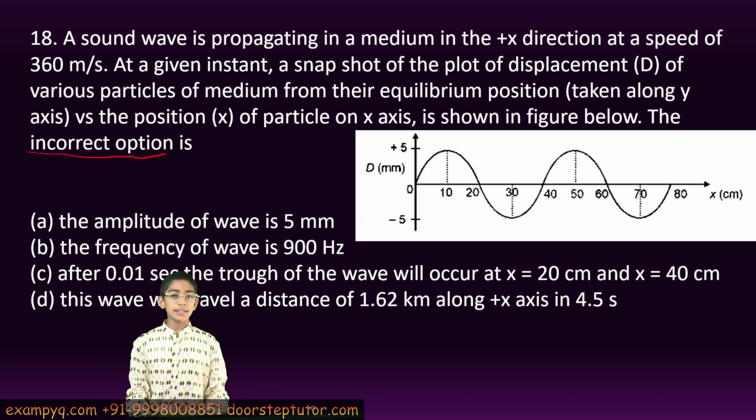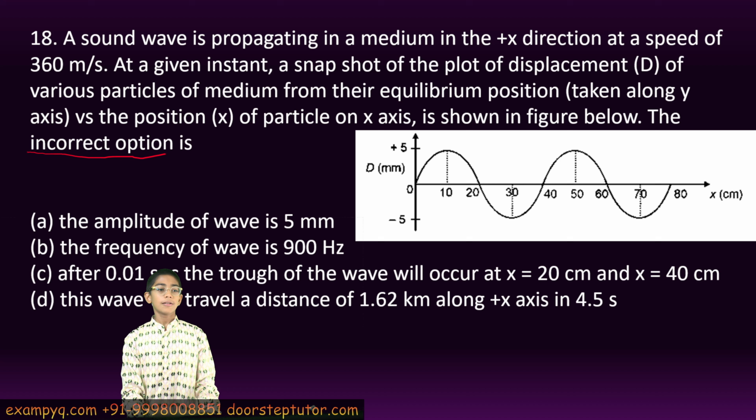So the question says that a sound wave is propagating in a medium in the plus x direction at a speed of 360 meters per second. At a given instant, a snapshot of the plot of displacement d of the various particles of the medium from their equilibrium position, taken along the y-axis, versus the position x of the particle on the x-axis is shown in the figure below. The incorrect option is: